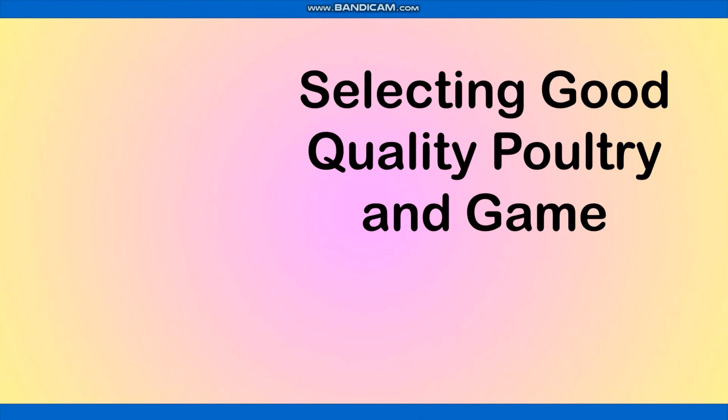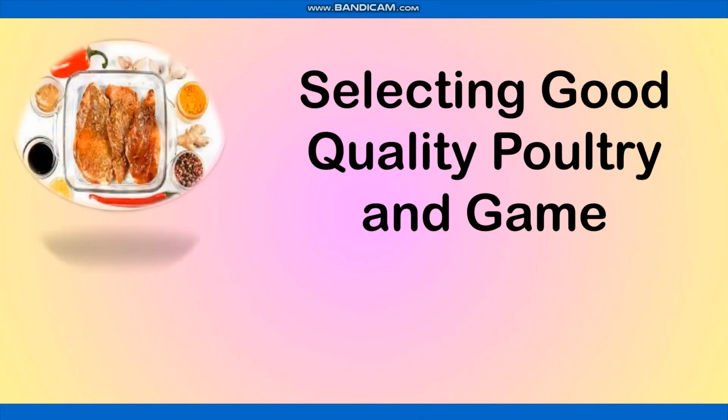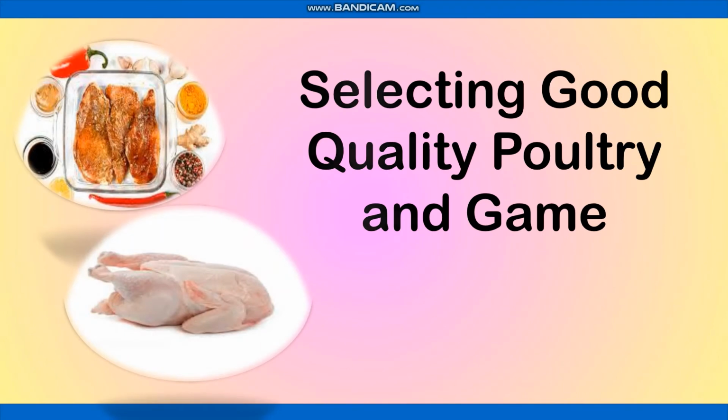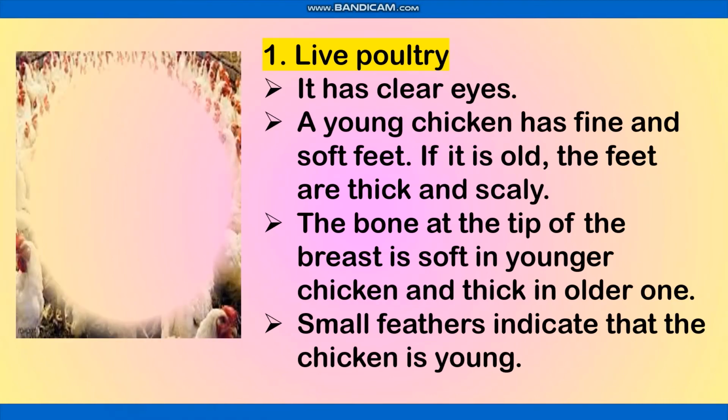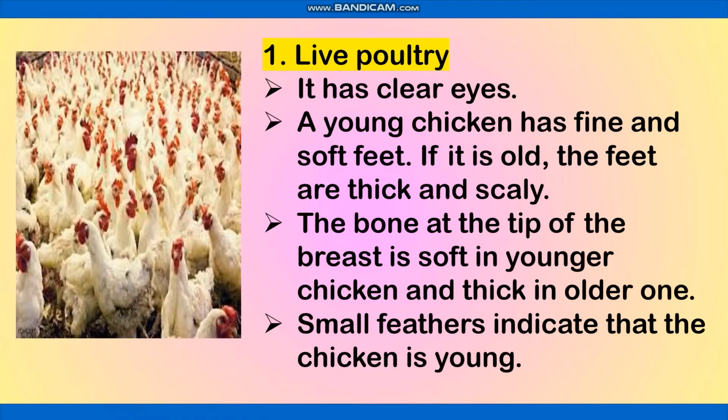Selecting good quality poultry and game. Live poultry. It has clear eyes. A young chicken has fine and soft feet. If it is old, the feet are thick and scaly. The bone at the tip of the breast is soft in younger chicken and thick in older one. Small feathers indicate that the chicken is young.